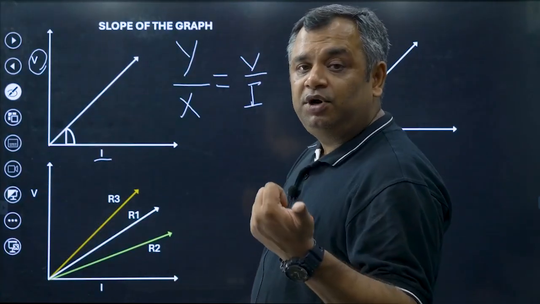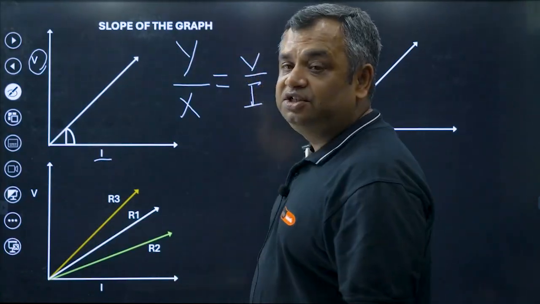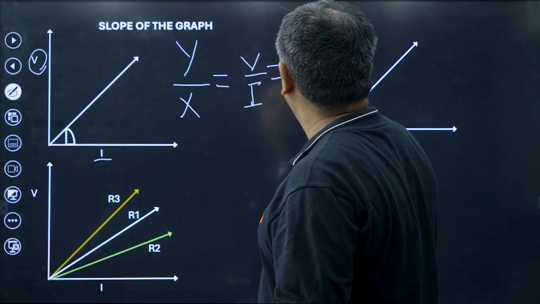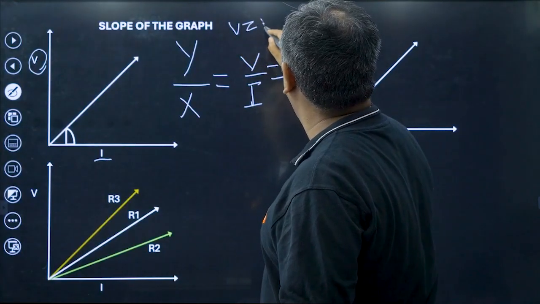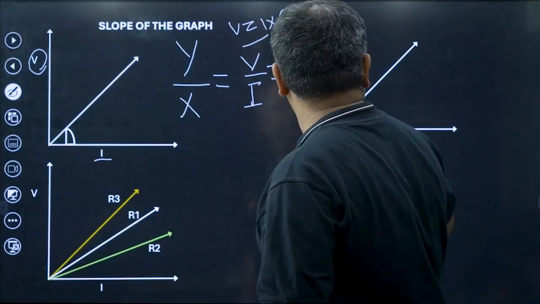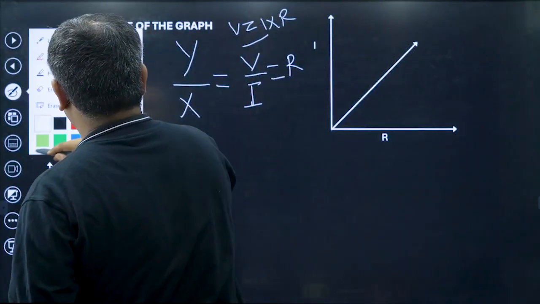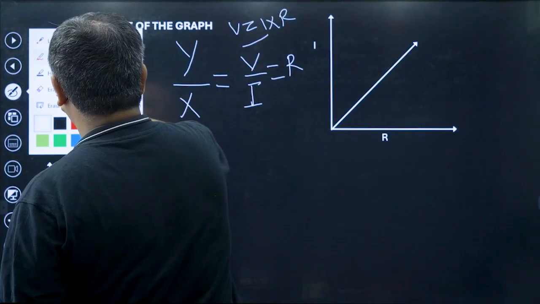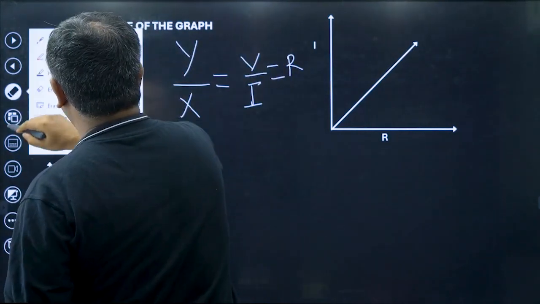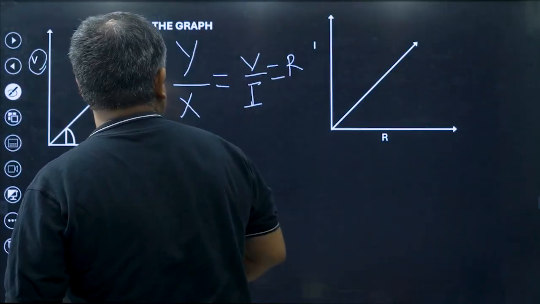And you remember that formula? You remember that formula? V is equal to I into R. So V upon I would be equal to R. The formula was V is equal to I into R. So V upon I is R. Remember this. So this slope gives you basically the value of R.